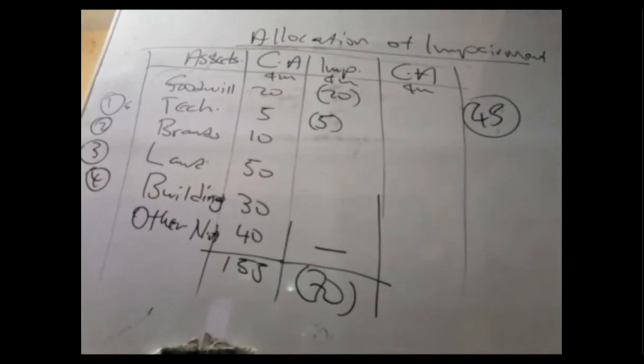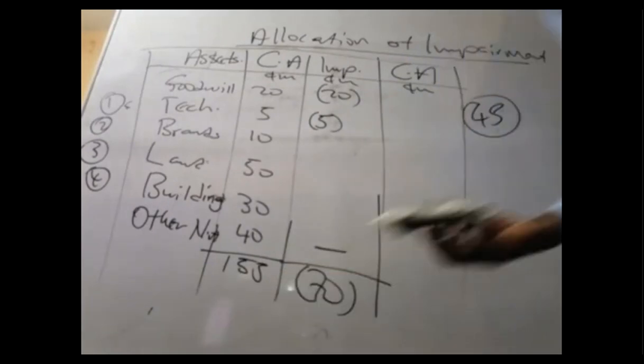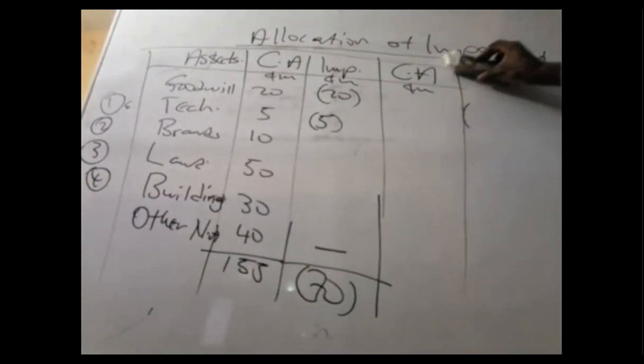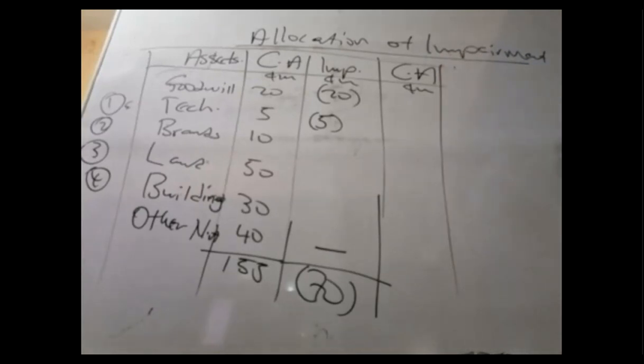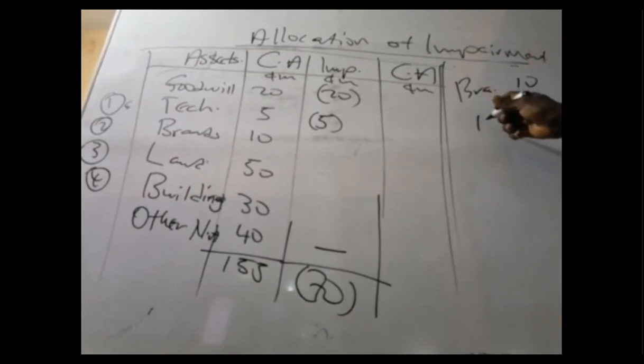So let's start. Let's list the assets that remain. Number 1, brand: the current amount is 10. Land is 50.